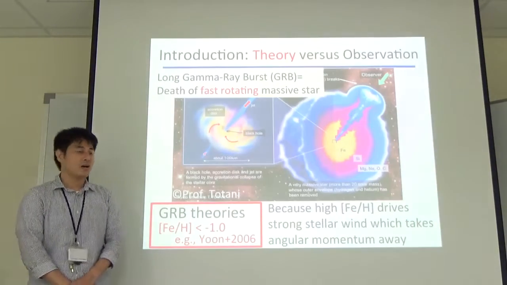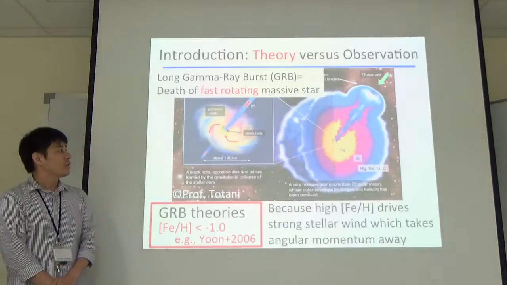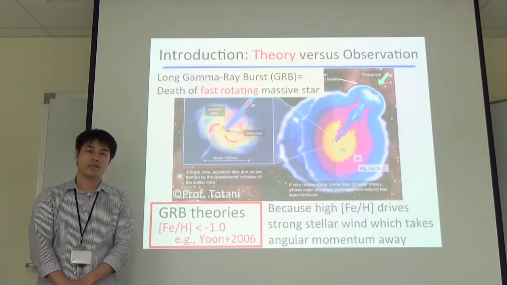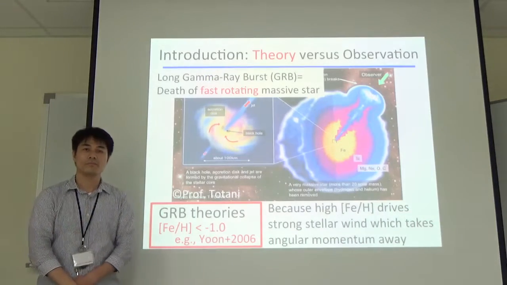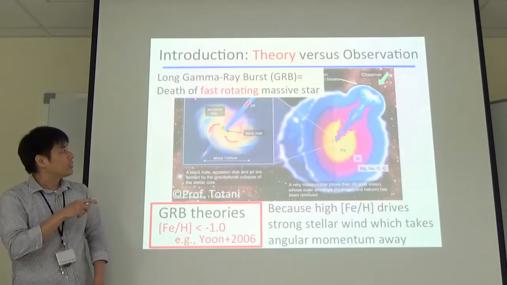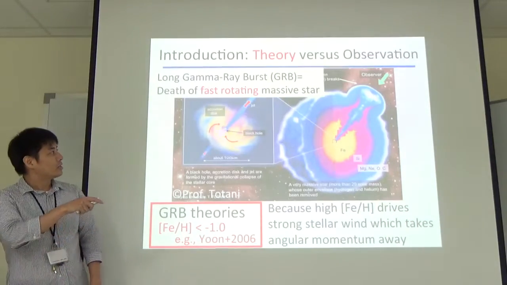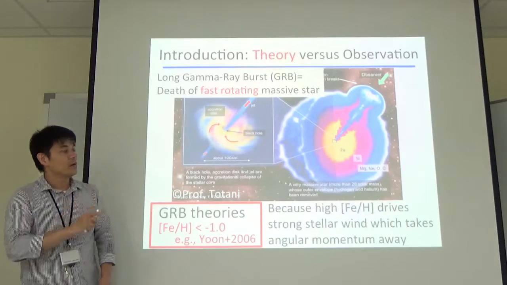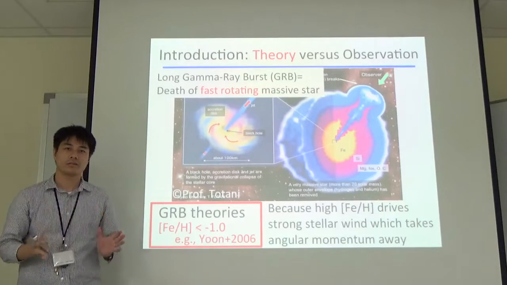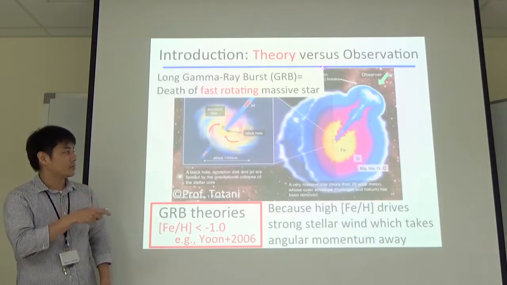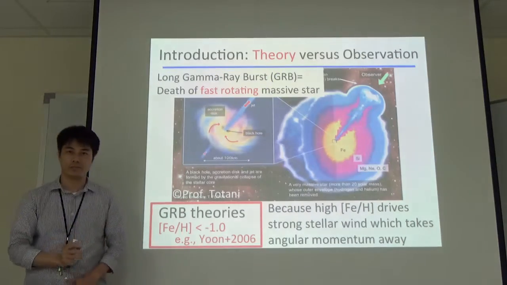So this is a simple imaginary picture of a gamma ray burst, a long gamma ray burst. People believe that the long gamma ray burst is related to the death of a fast rotating massive star. This fast rotation is quite important for massive stars to launch a relativistic jet, this strong jet. If we observe along this jet axis, we can recognize this object as a gamma ray burst. So in this sense, the launch of a relativistic jet and fast rotation are quite important.